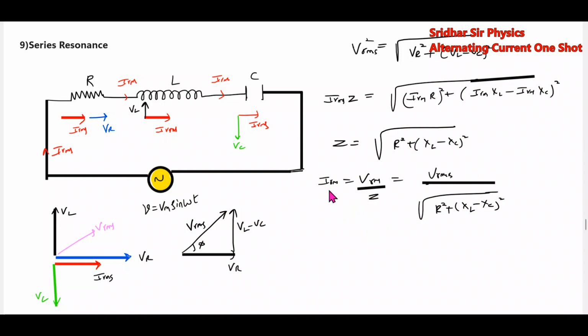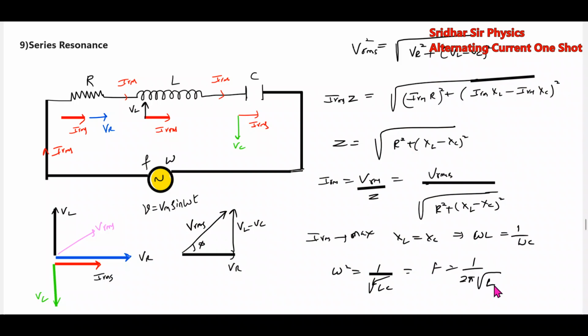So at one instant, the current in the circuit will be maximum. I'll be varying the frequency of the source. Then where will the current be maximum? When X_L equals X_C. X_L equals how much? Omega L. Omega squared equals 1 by LC, so omega equals 1 by root of LC, or f equals 1 by 2 pi root of LC. We'll call this the resonant frequency. At this instant, the current through the circuit will be maximum.